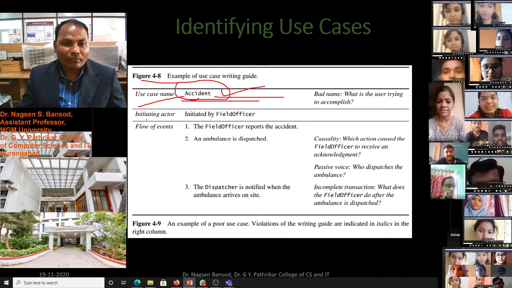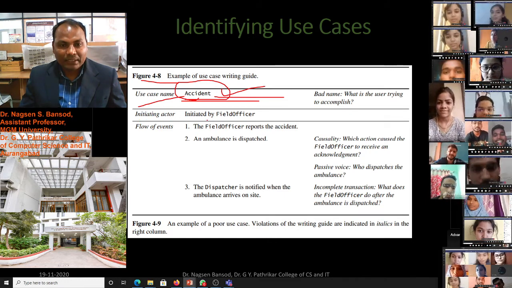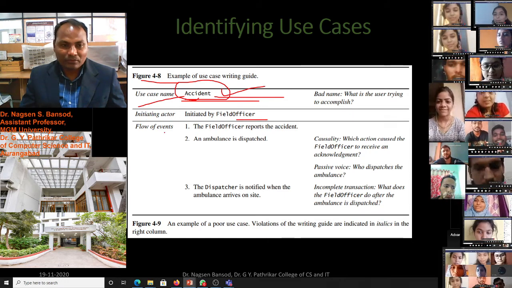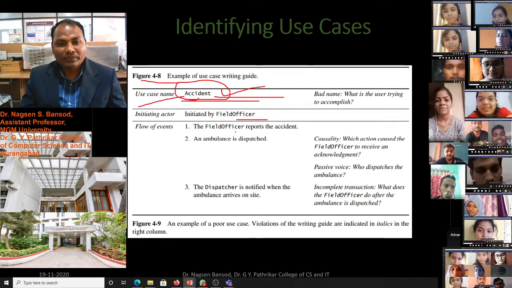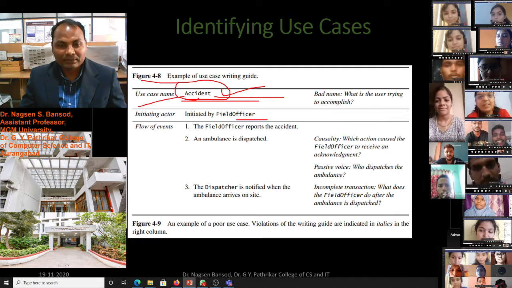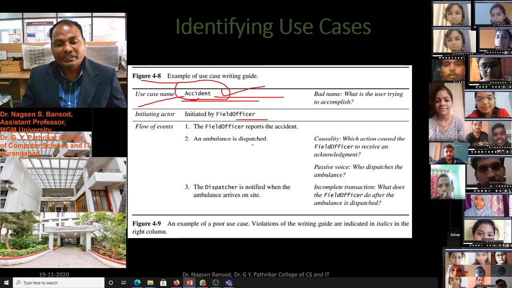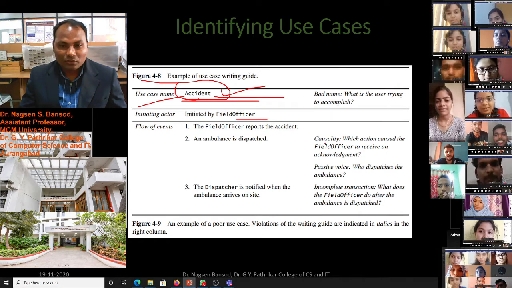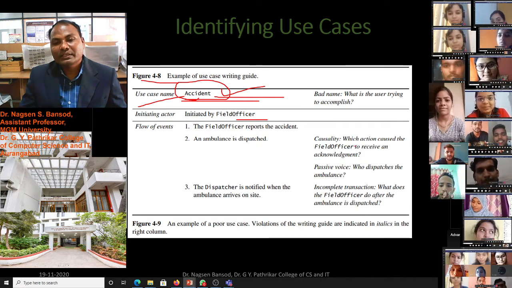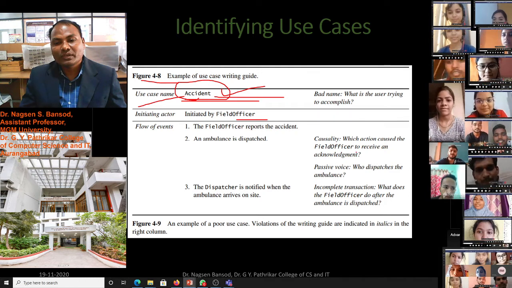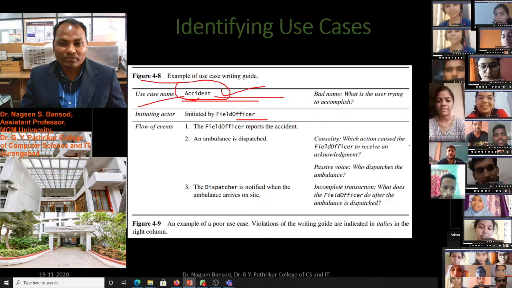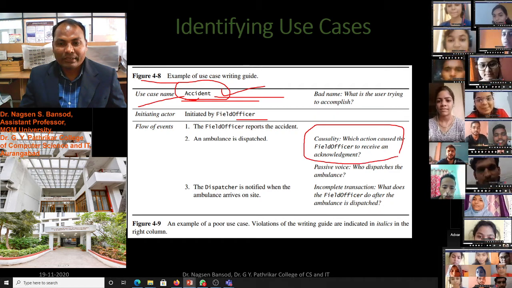Again, the initiating actor is the field officer. The flow of events, step 1: the field officer reports the accident, an ambulance is dispatched. So the causality, which action caused the field officer to receive the acknowledgement, is not clear.